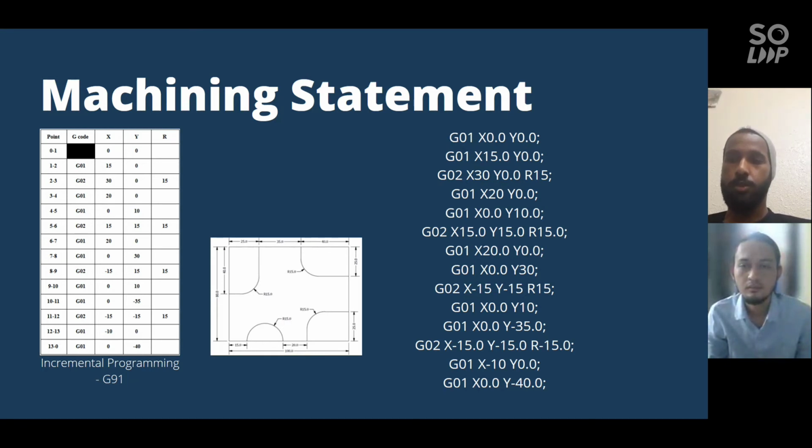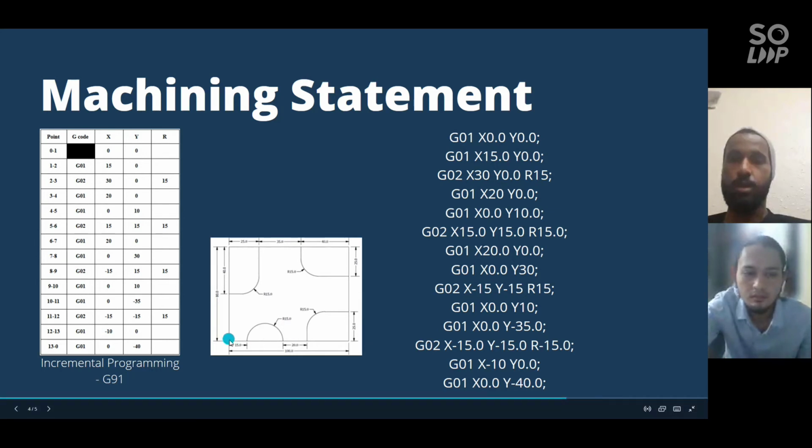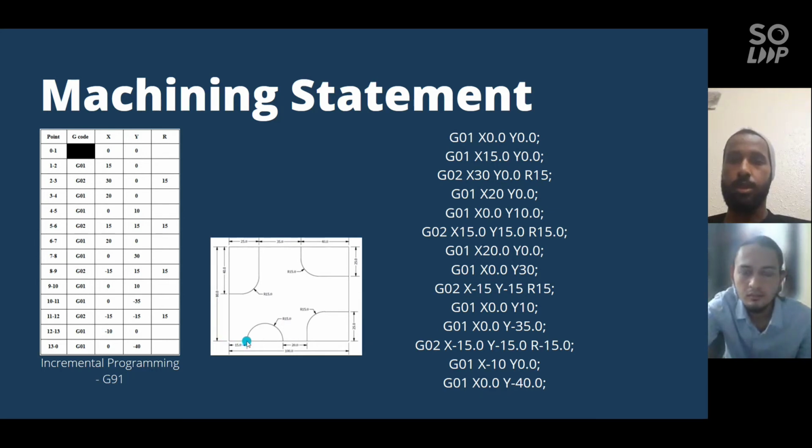From point 1 to 2, we use linear interpolation for 1.5 units in the x direction only. Then clockwise circle interpolation from point 2 to 3 for 1.5 radius at 30 units in the x direction.